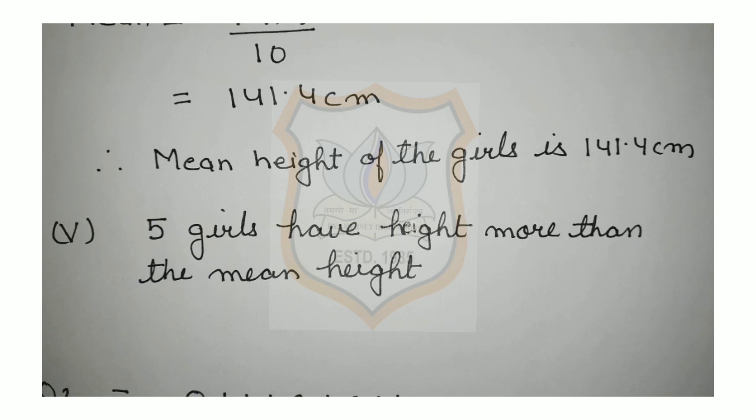Now students, we have to solve fifth part of question number 9, and that is, how many girls have height more than the mean height? Now, mean height is 141.4 centimeter that we have calculated just now. Now we have to tell how many girls have more height than mean height.